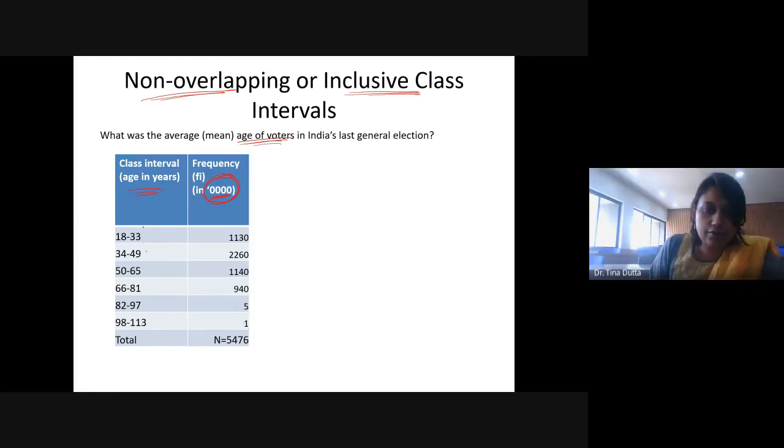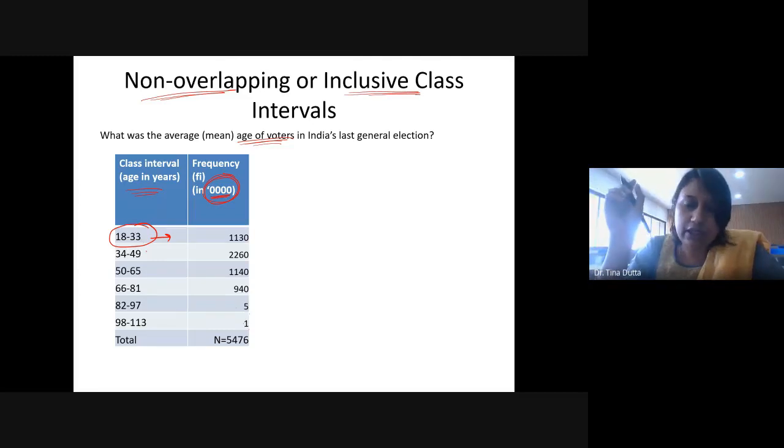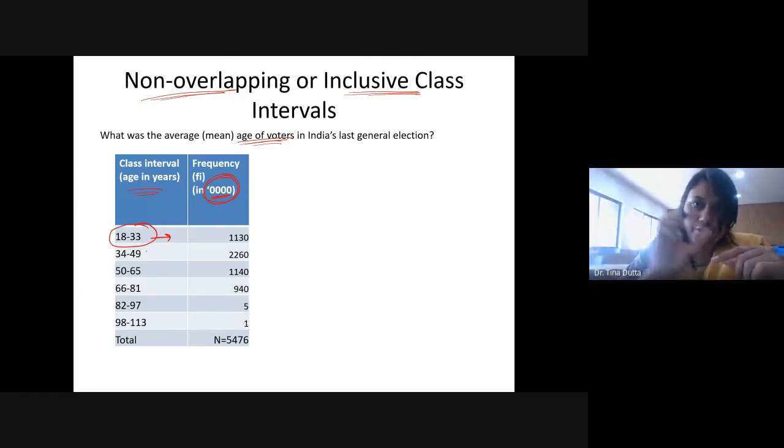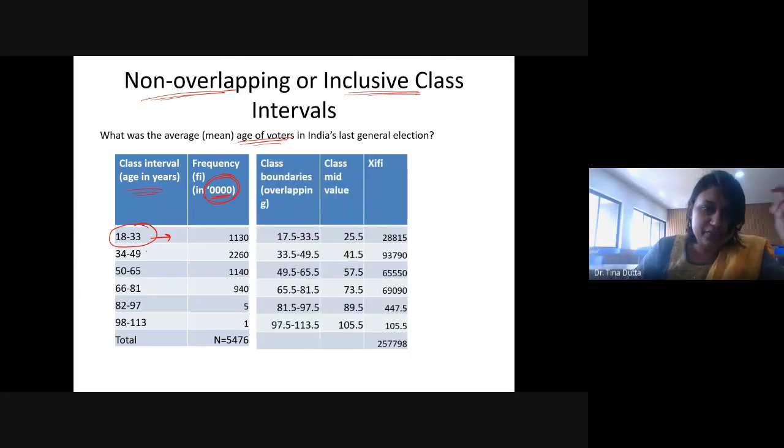First of all, this non-overlapping class interval, you will transform into an overlapping class interval so that the upper bound of the previous class interval and the lower bound of the next class interval should match, should become overlapping. So how to do that? If you convert this 18 to 33 into overlapping class interval, you will get something like this: 17.5 to 33.5. Next will be 33.5 to 49.5. Now, how did it come out to be? Can somebody tell me how 18 to 33 is converted into 17.5 to 33.5? What is the logic behind this?